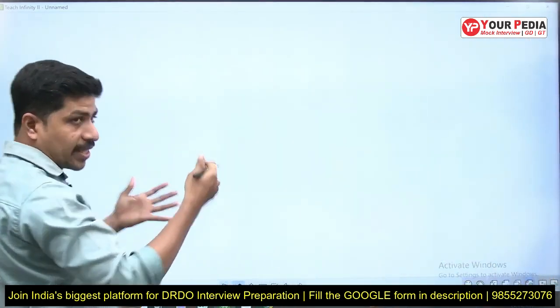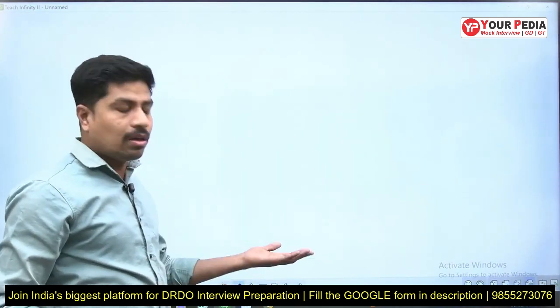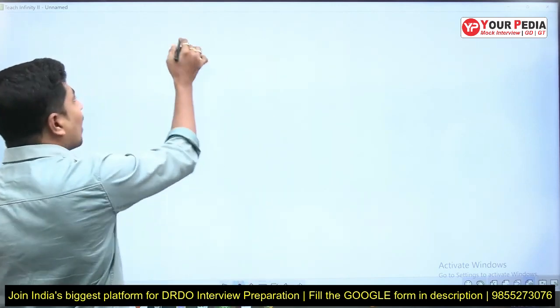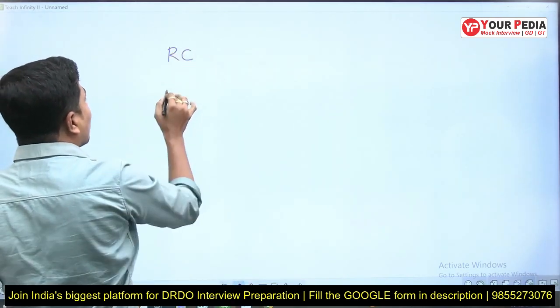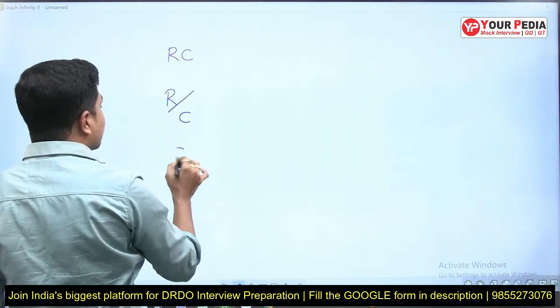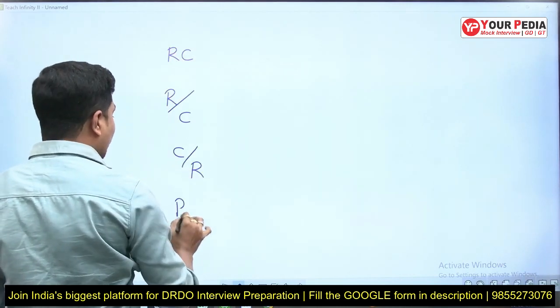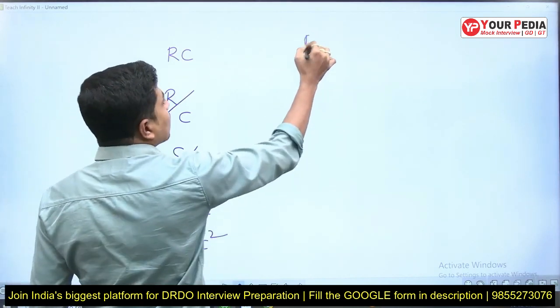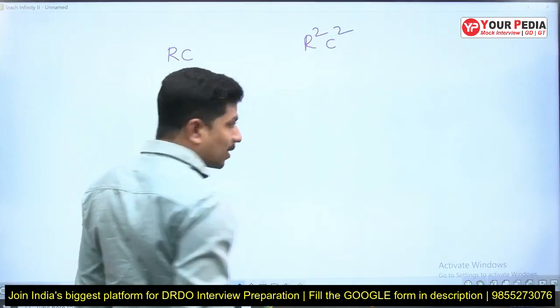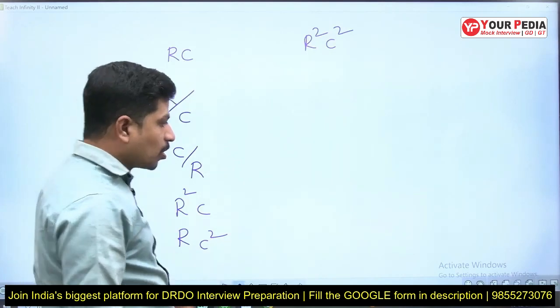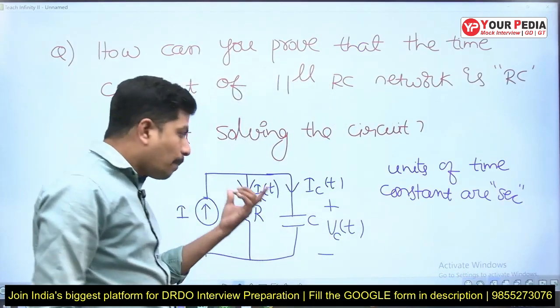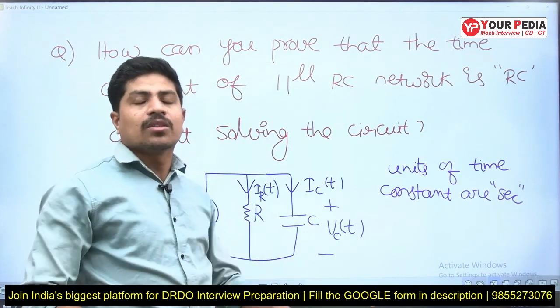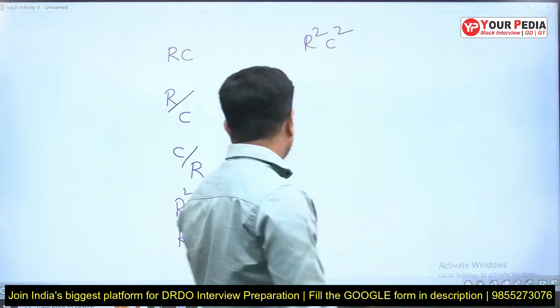these are the possibilities of time constant. RC is one possibility, R by C is another, C by R is another, R square C is another, RC square is another, R square C square is another. Like that, many possibilities are there. But why am I taking only these possibilities? My circuit has only R and C, so I have to take combinations of those two elements only.